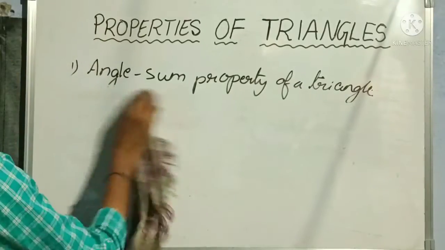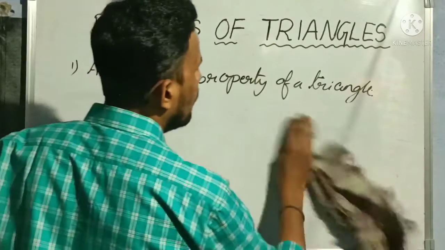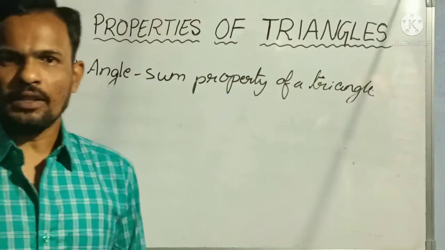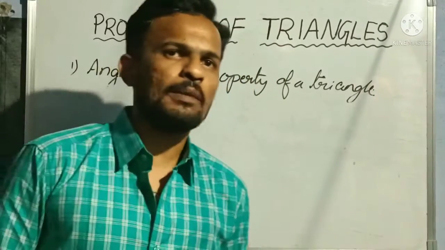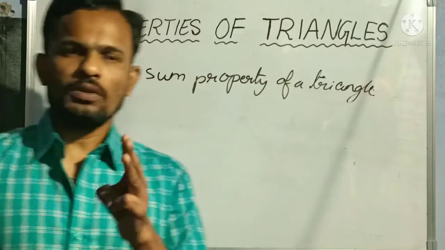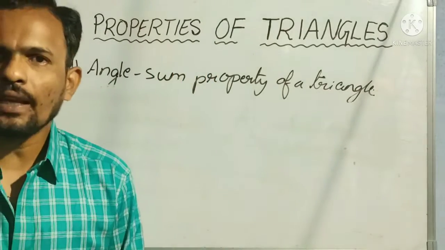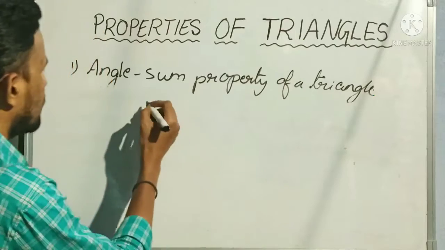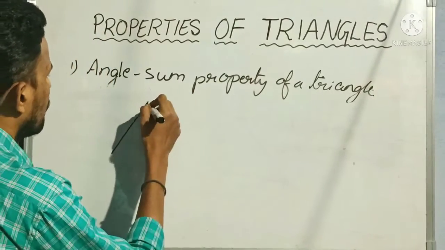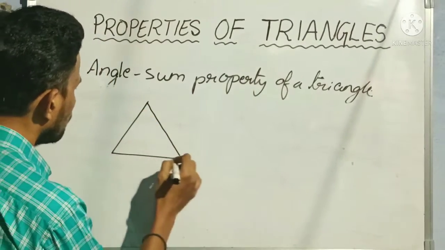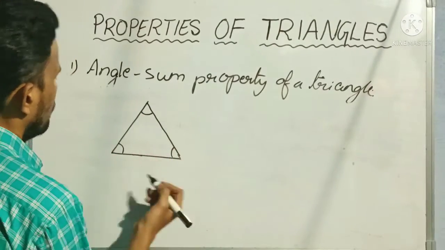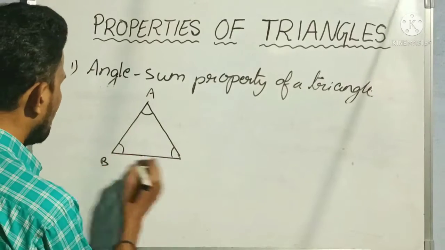I hope everybody understood the statement of the angle sum property of a triangle and what we learn from it. Now, suppose two interior angles are given in a triangle and we need to find the third interior angle. How to find it? These are very important and very easy questions.